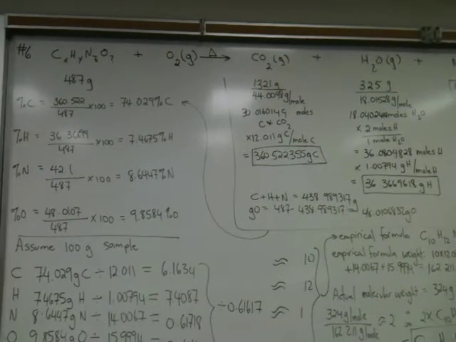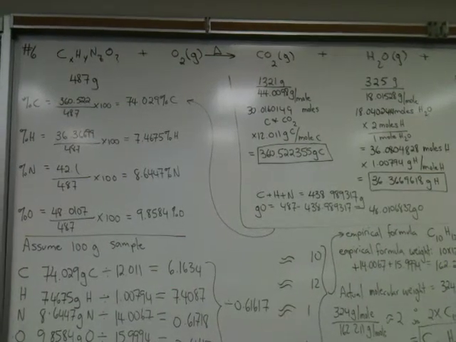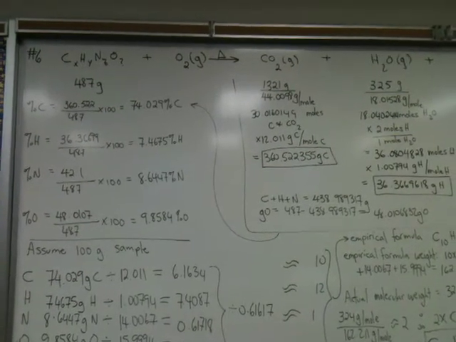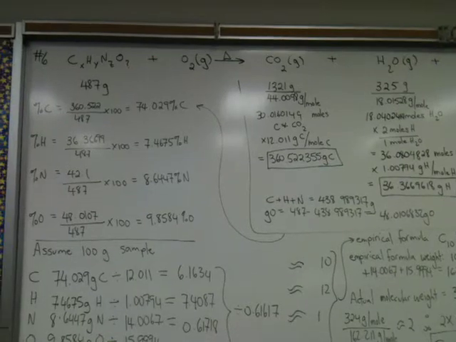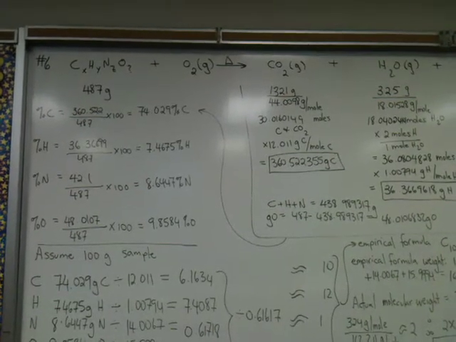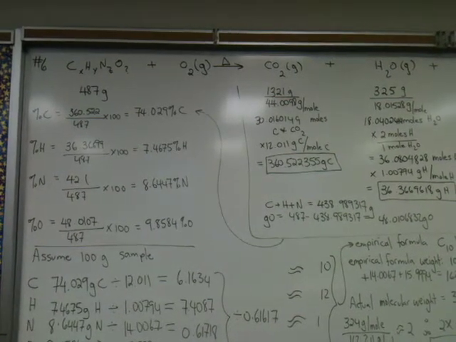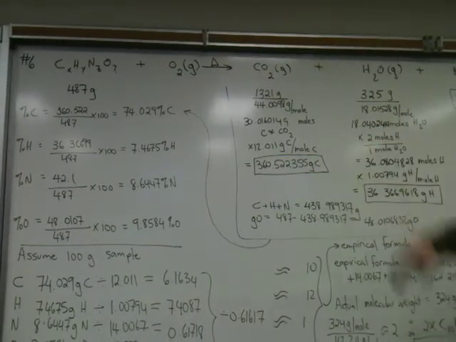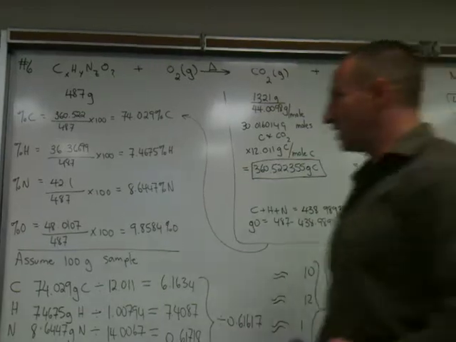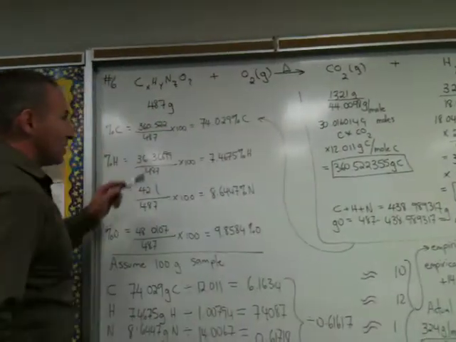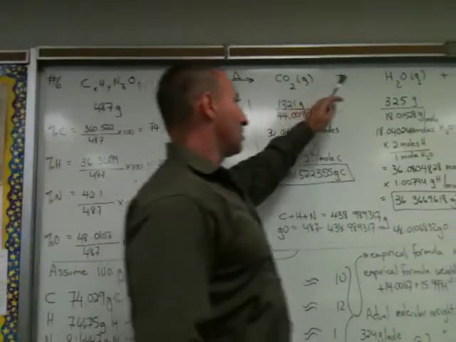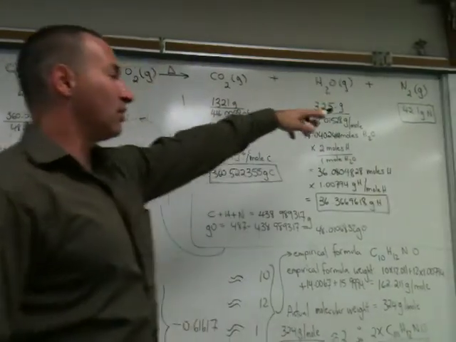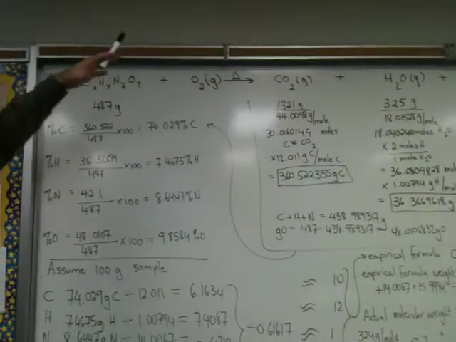The first step in solving this question, I took the liberty of increasing all the quantities 1,000-fold, for the simple reason that I didn't want to write exponentials. I preferred to write numbers with a couple of digits before the decimal place. That's just an idiosyncrasy that I have. So I increased all the quantities to 487, 1,321, 325, and 42.1. All that does is scale up the experiment equivalently.